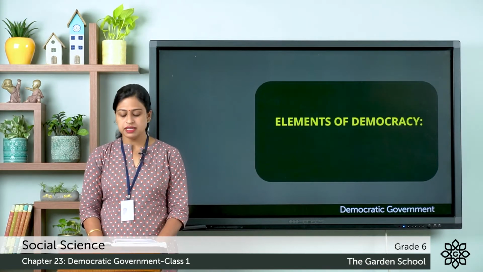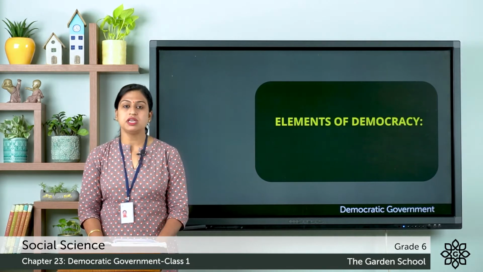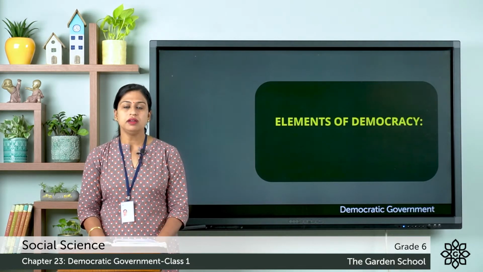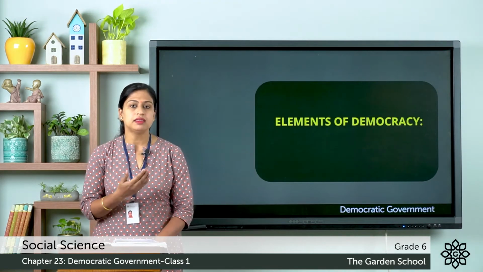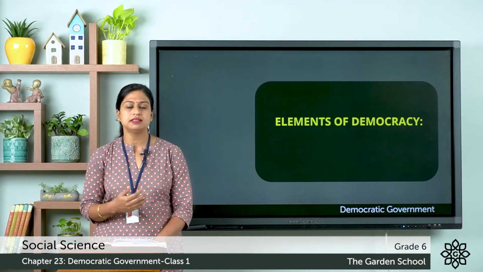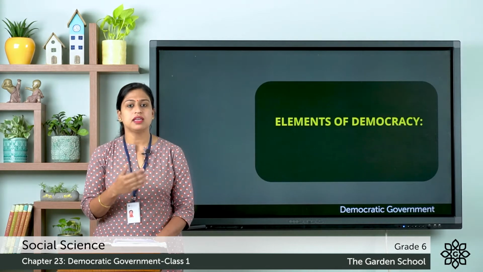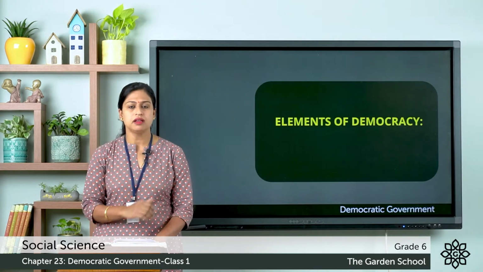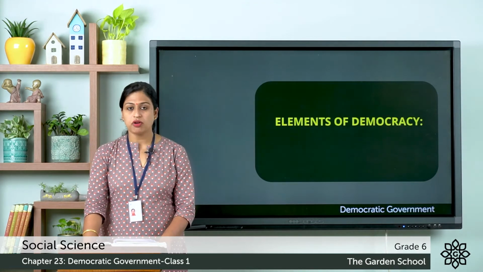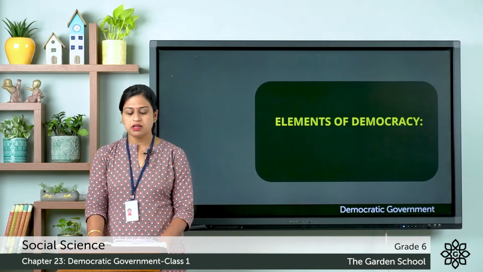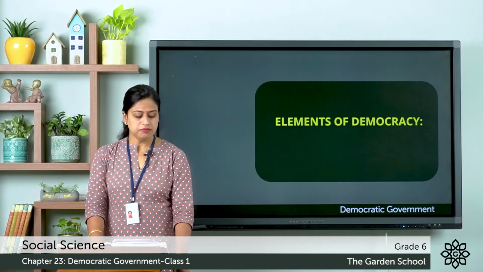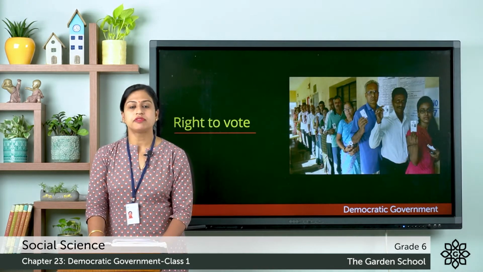The third element is the right of the people to change the government. Here if the citizens are not satisfied with the current government, then they can change it. That is, in the next election they can elect another government. So, this was about the three main features of the democratic form of government. Let's understand a few elements of the democratic form of government.